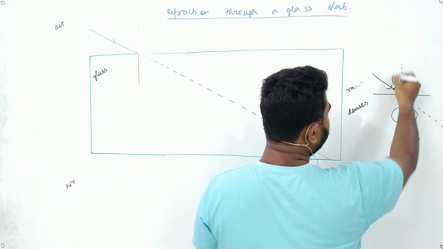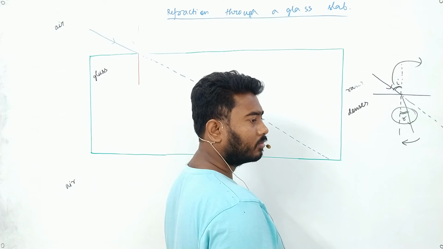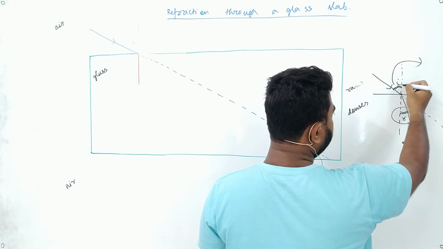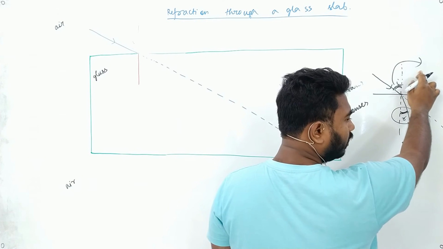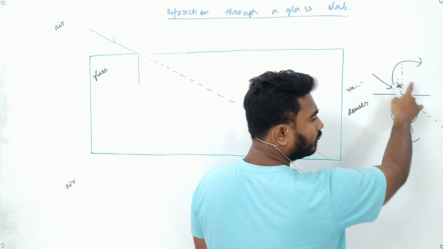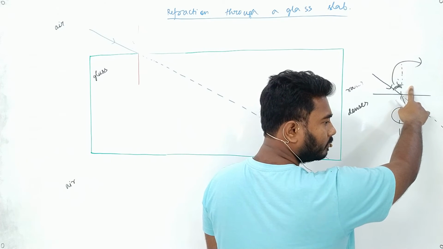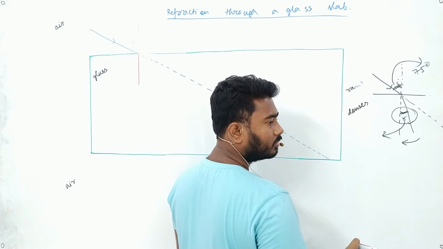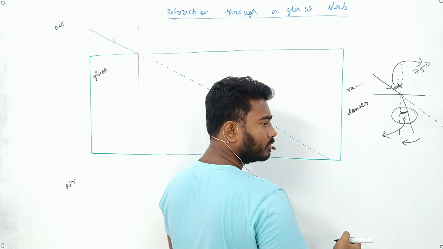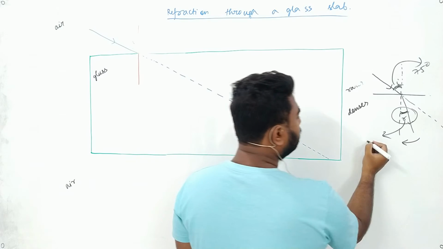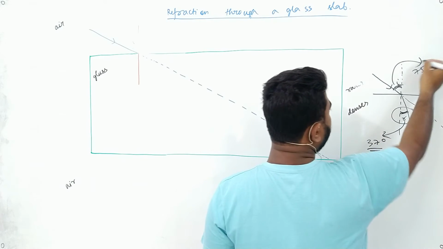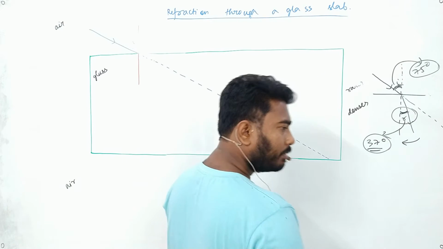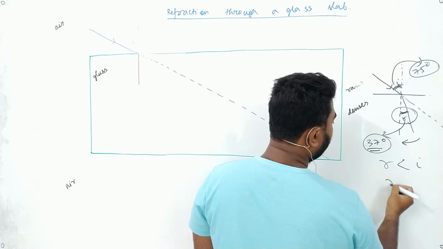This is I. Okay, give me a value for this I. This angle and this angle. Give me an approximate value for this angle. So 75 degree. Give me an approximate value for R. So 37 degree. Which one is greater? 75 degree is greater or 37 degree is greater? 75 degree. That means R is less than I or R is greater than I?